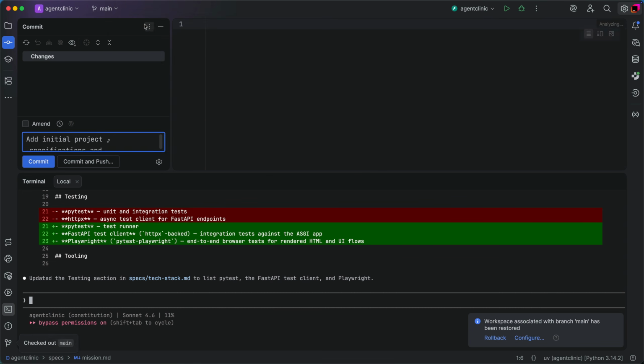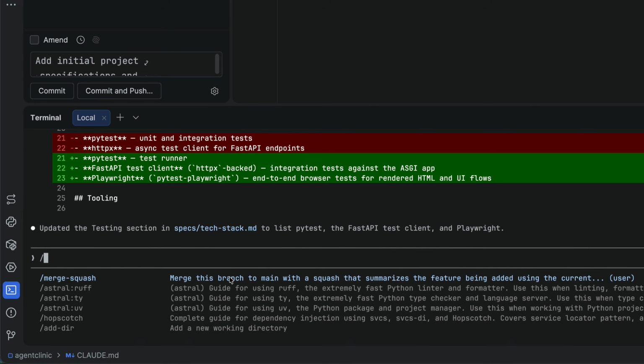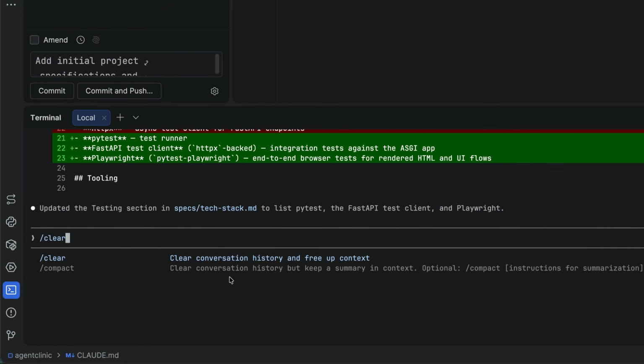Then merge this domain and delete the branch. The agent wrote it. Now we decide if it stays. Our AgentClinic now has a constitution. Let's do our first feature. Clear the context as we have specs to guide us.